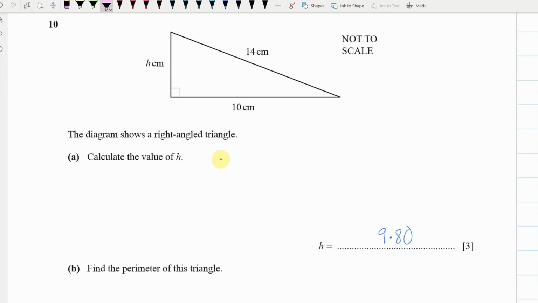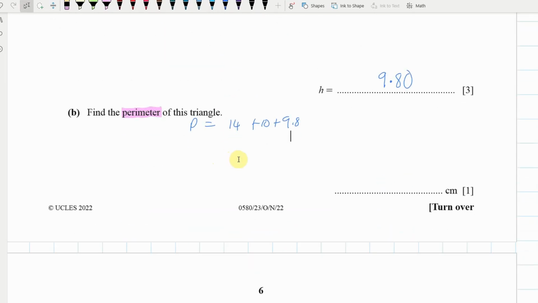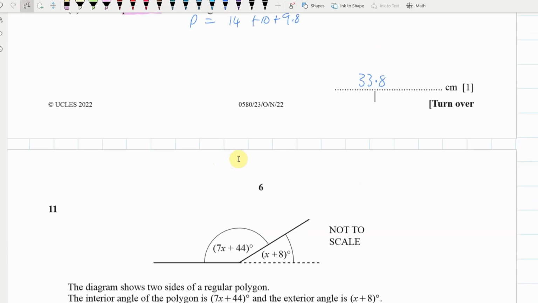Now, if you're doing the perimeter, try not to be a Larry. It says perimeter, and so some of you decided to give me the area, which, you know, good on you, but that's not what's being asked. So we want to add all of these together. So perimeter is equal to 14 plus 10 plus h, which you got to be 9.8, and therefore your result should be 33.8. So yeah, a couple of silly mistakes there.